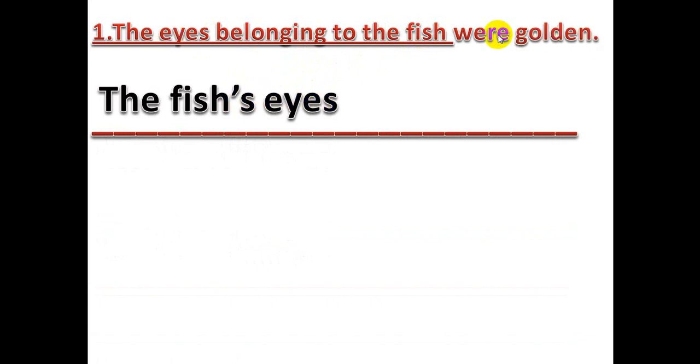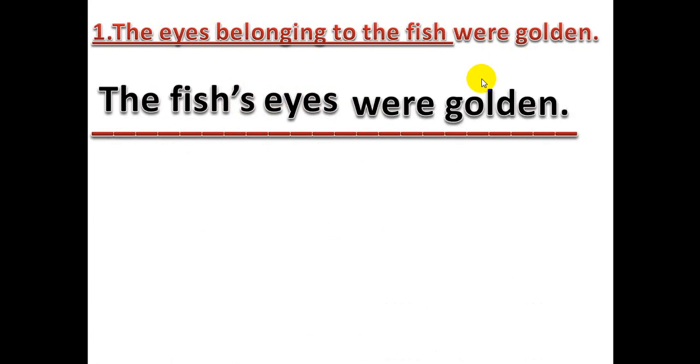What was wrong with the fish's eyes? Yes, they were golden, and I complete the sentence. You have to write the sentence completely. So I say that what? The fish's eyes were golden. Start with a capital, end with a period. And instead of saying the eyes belonging to the fish, which is very long, I say the fish's eyes were golden. The color was golden, like yellow.